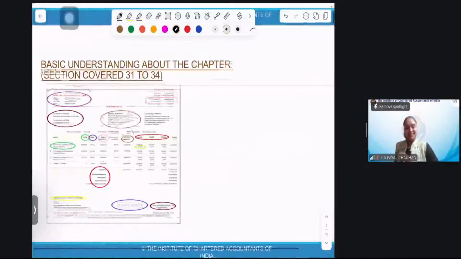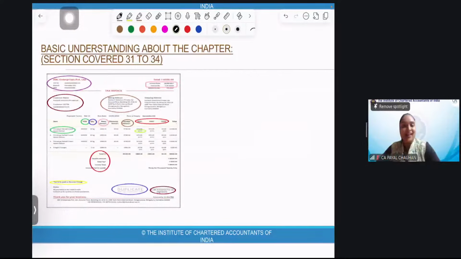No need to go through this, but still, I'll ask everyone: you buy things, take services, and while we pay for the goods or the service, we are issued a tax invoice. That tax invoice is apparent on your screen. What are the basic features which a tax invoice has? If I am the supplier, there will be my address, my name of the firm, my GSTN, as well as your information, the information about the goods or the service which we are selling, and the value along with tax.